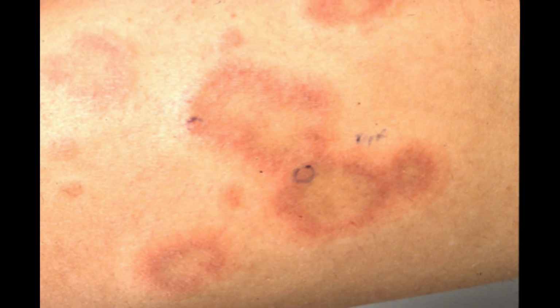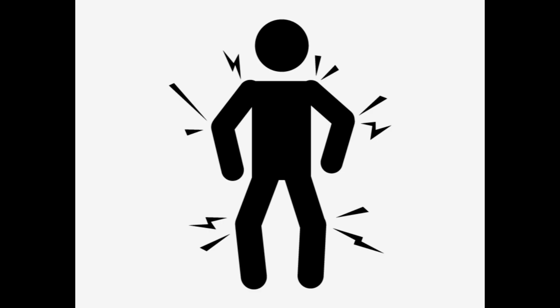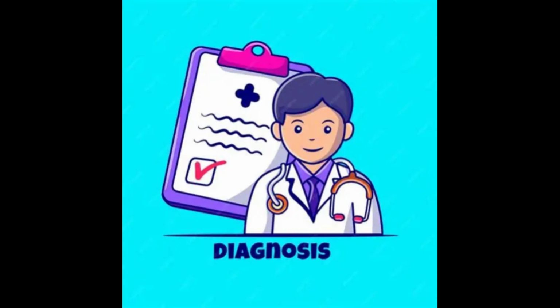If a patient has urticarial vasculitis, they will also complain of pain, usually a burning sensation and tenderness of the skin lesion. Urticaria is diagnosed based on the patient's pertinent health history and physical presentation.